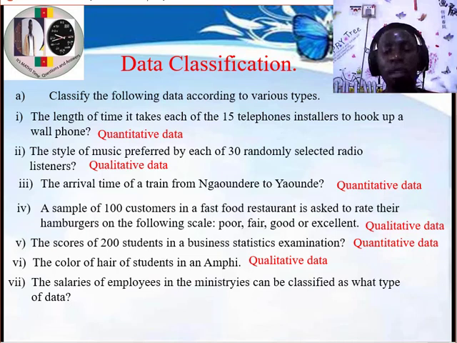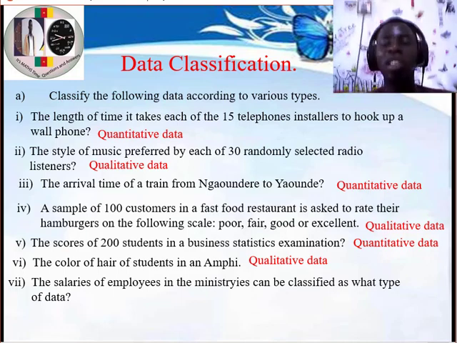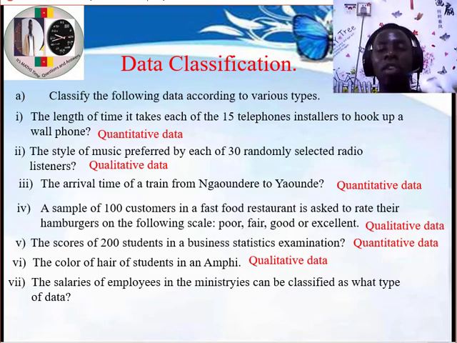Question number 7. The salary of employees in the ministries can be classified as what type of data? Oh, ministries, I didn't spell it well. Okay, let's move on. So what type of data? Salaries are always in monetary form, and when we are talking about monetary, we talk about figures, and when we are talking about figures, we talk about what? The quantity of that particular data. So that question is quantitative data.